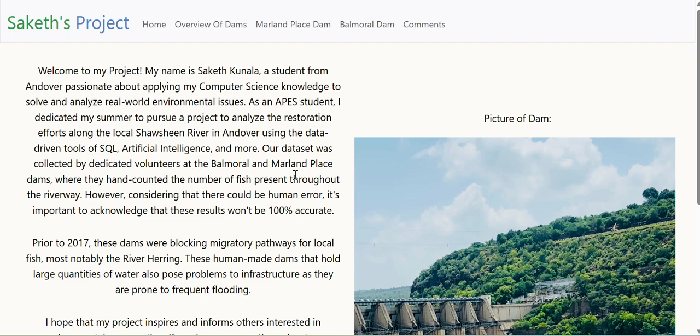So essentially, my website is something that I made as a result of pursuing my research project. I wanted to have a website where I can display all of the information I've gathered and what I've known from this research project. In my research project, I'm basically analyzing the ecological impacts that have happened as a result of the destruction of two different dams in Andover, Massachusetts, the Moreland Place Dam and the Balmoral Dam.